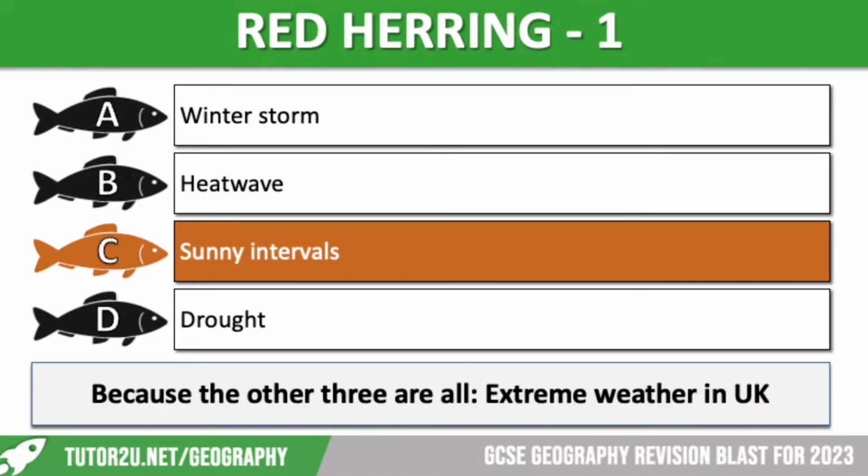It is sunny intervals. The others are all extreme weather in the UK. Now, I imagine some of you possibly put winter storm, thinking that the others were all to do with summer, which would make sense. But in this case, we're looking at extreme weather events in the UK.